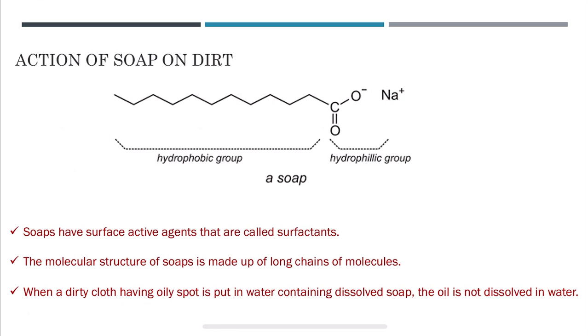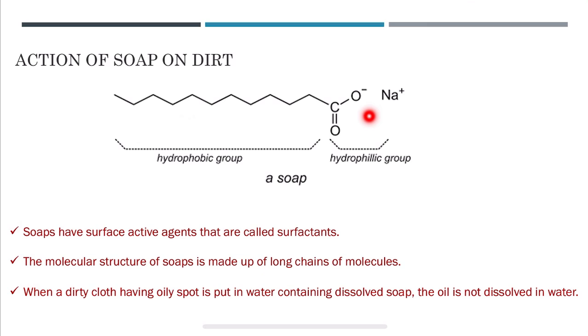Now, let us understand the action of soap on dirt. Soaps have surface active agents that are called surfactants. They basically reduce the surface tension of the water. The molecular structure of soaps is made up of long chains of molecules. This is the molecular structure of a soap, made up of a long chain of CH2, CH2, CH2, CH2, CH2.